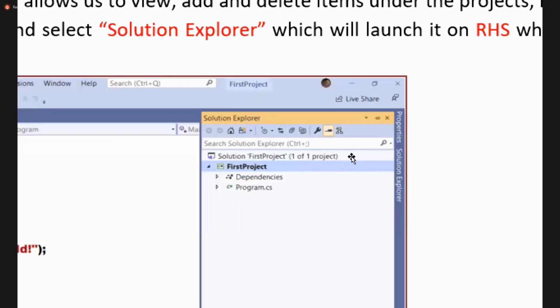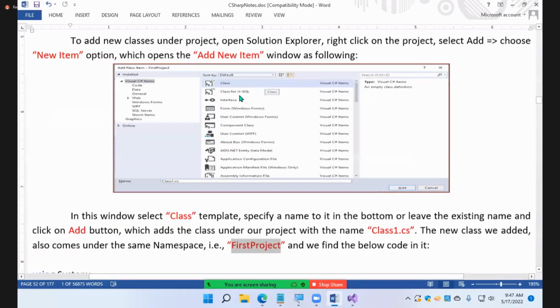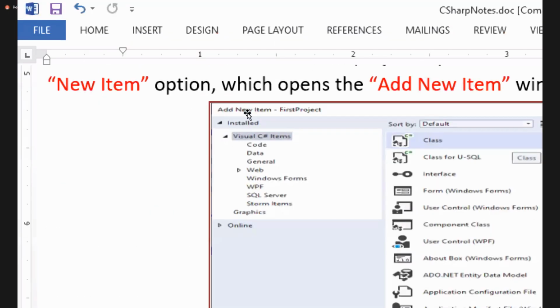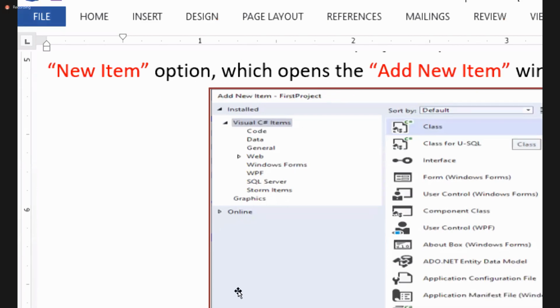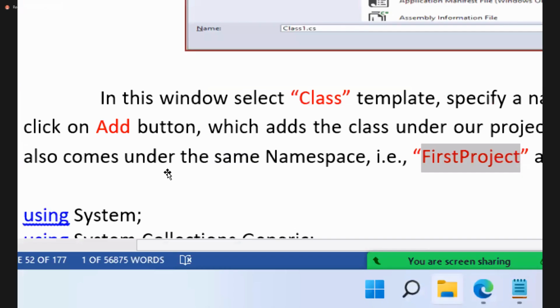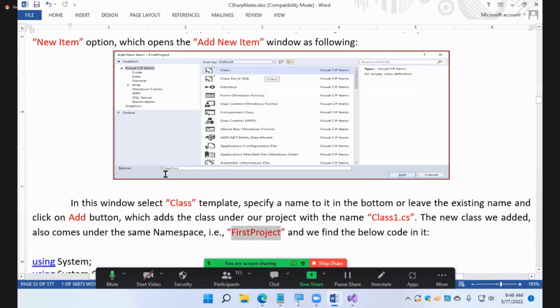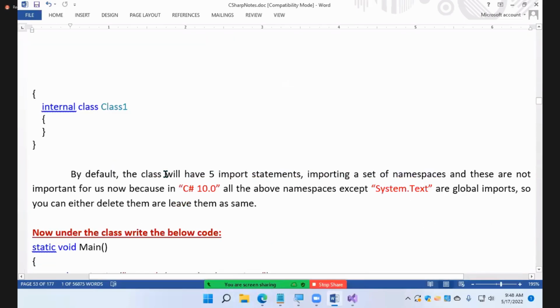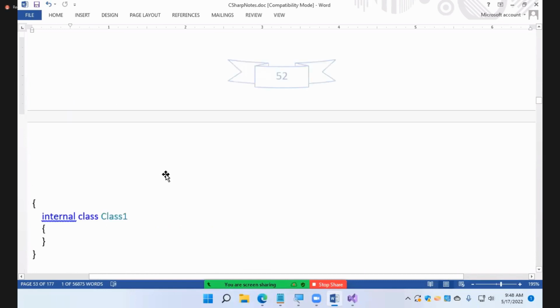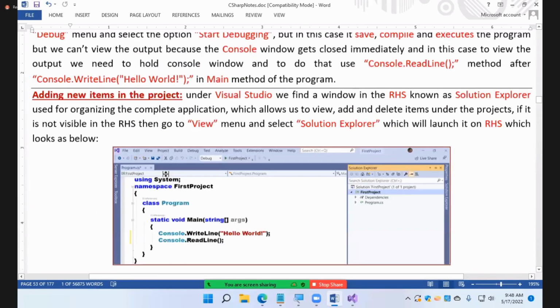Here in the Solution Explorer, right click on the project and select the option Add New Item. Then it opens a window called the Add New Item window. For a class, I leave the name as it is. If you want to change the name, change it and click on the OK button. And this is the code that has been generated for you.